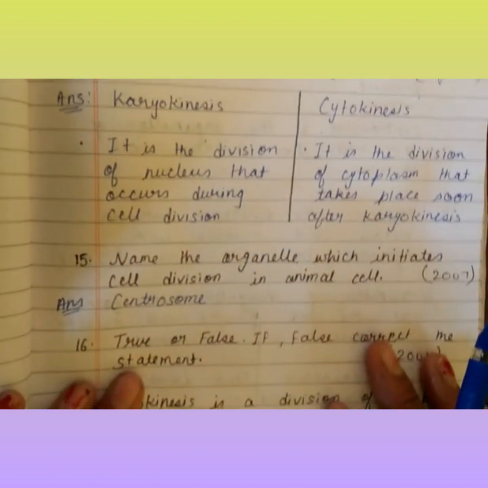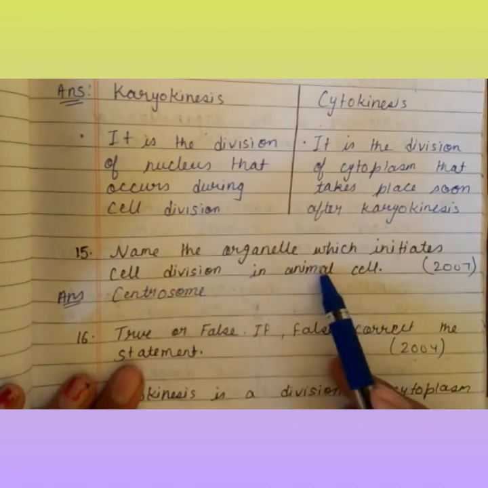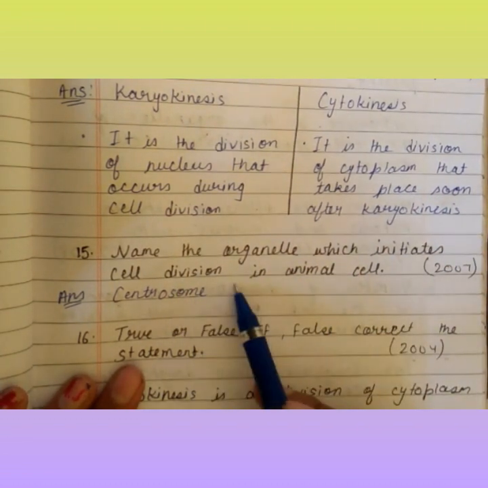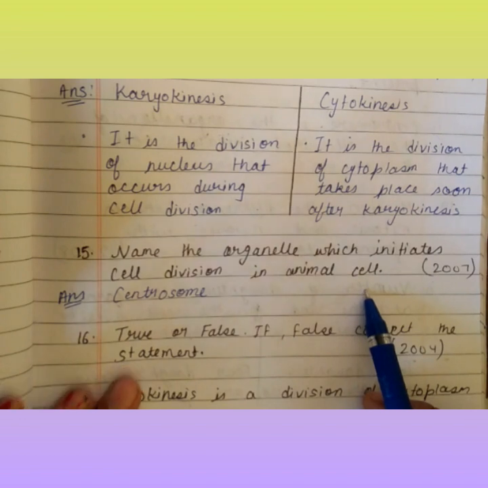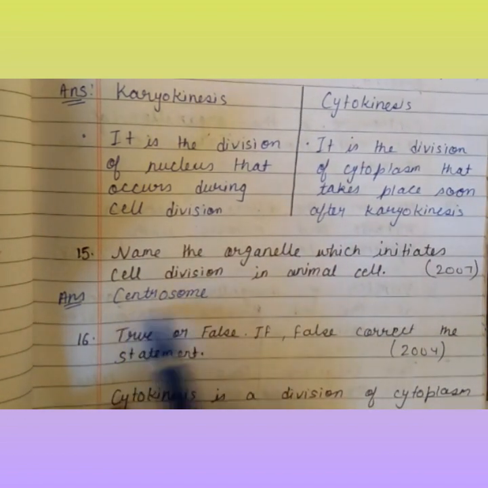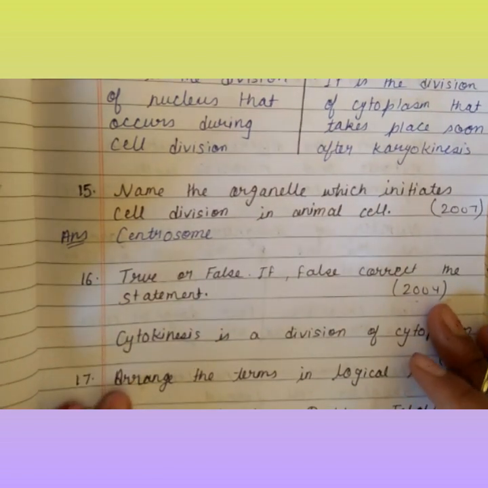Coming to the next question. Name the organelle which initiates cell division in an animal cell. The answer is centrosome.